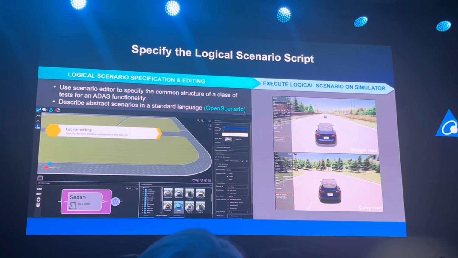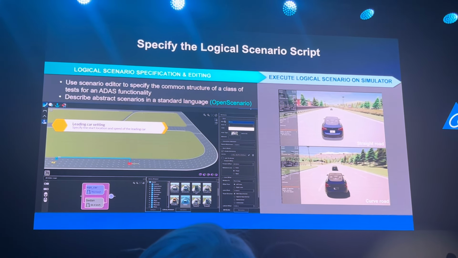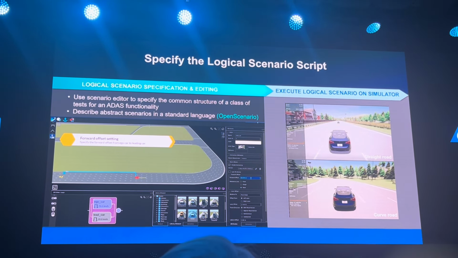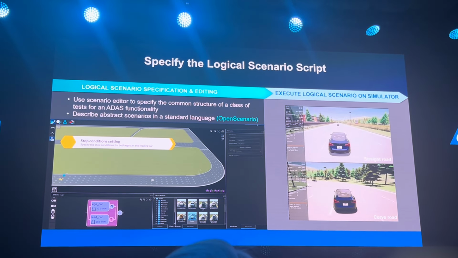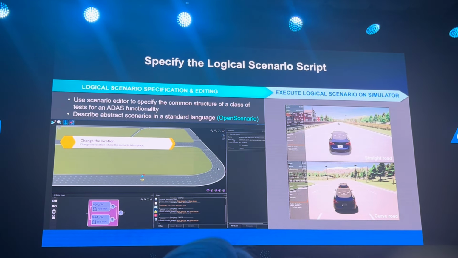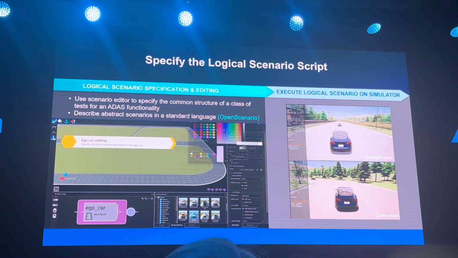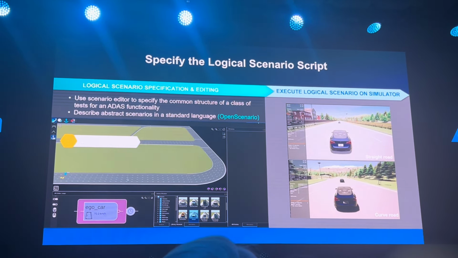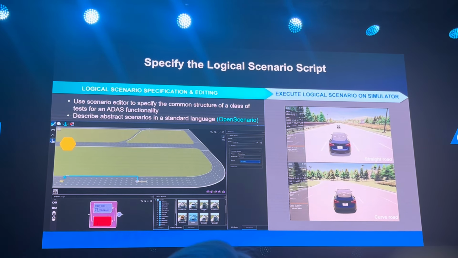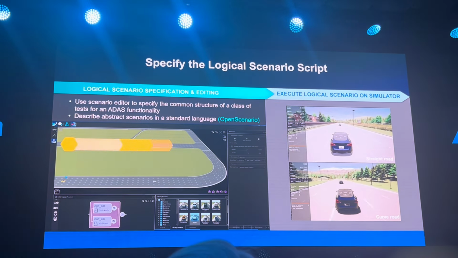That's your job. So first, you have to use COTA's editor to specify what we call a logical scenario for that test script. In that logical scenario, it's going to describe the set of vehicles involved in the test. In this case, minimally 2 cars, the ego car and the leading car. And then you would describe maybe the initial distance between the two, maybe the speed profile of the leading car, and so on. So that's what you specify first as a logical scenario.